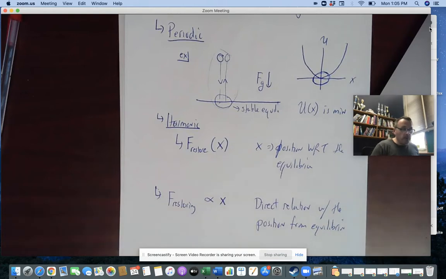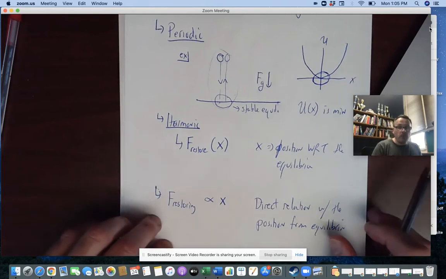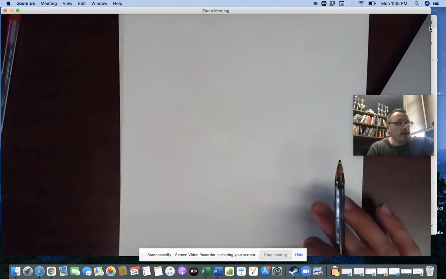So a simple harmonic motion is periodic. It's harmonic because the force that's bringing it to the stable equilibrium position is a function of that position with respect to the equilibrium. And then it is simple because it is a direct relationship. So that's the definition of a simple harmonic motion.